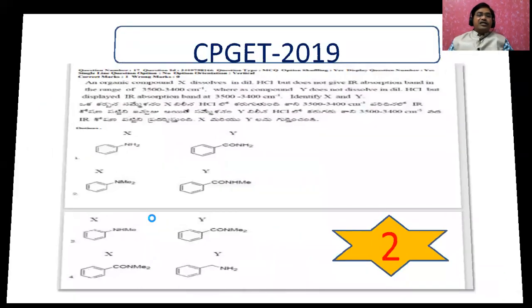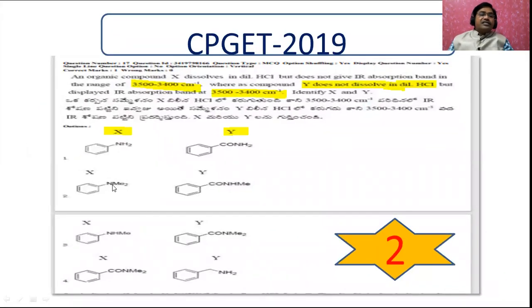That's why you see here now, in this case there is no nitrogen-hydrogen bond. That's why it does not show absorption at 3500 to 3400. Whereas here you can see nitrogen-hydrogen is there. That's why it shows an absorption frequency at 3500 to 3400.